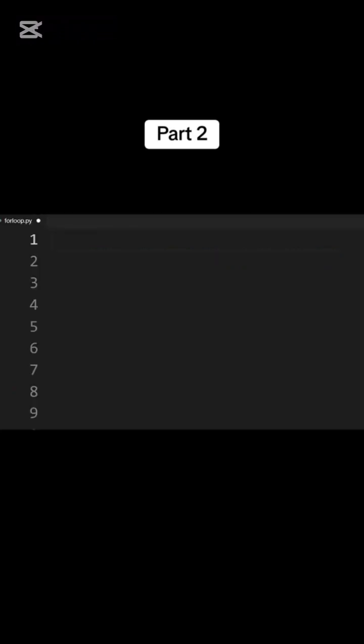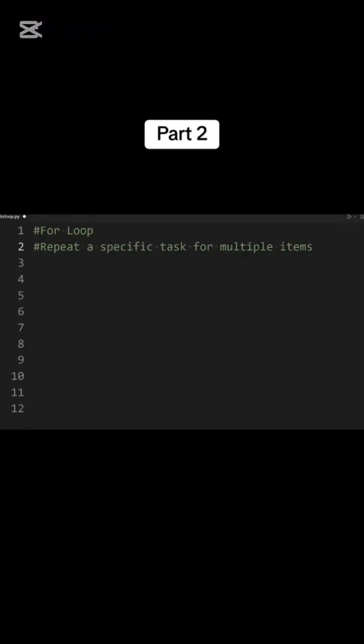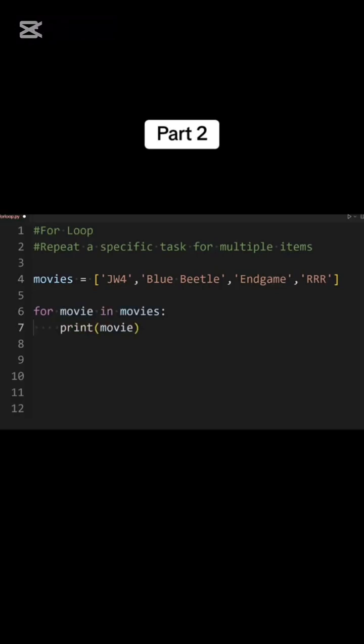In Python, we use for loops to repeat a specific task for multiple items. To write a for loop, write for and then the variable name that you want to use. If we want to loop through a list, we can use item as a variable name. But you don't have to use the name item. You can name it anything. Like for movie in movies, then what you want to do, like print movie. This will iterate through all items in the list and print them.